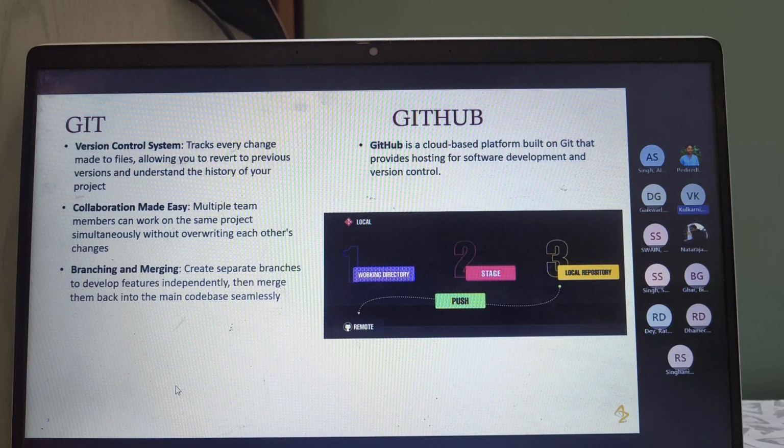Okay, and another part here is branching and merging. Branching is basically a stream of a particular code base which we can use. So say I have a stable main branch for all of our package notebooks and all of our, say, DDLs. Okay, and I want to create another branch to work on. I don't want to touch my main branch on Git.